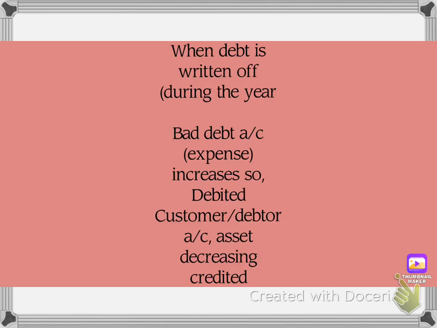Now let's look at the journal entries when the debt is written off during the year. When the debt is written off during the year, the bad debt account is an expense, so the bad debt is increasing and thus it is debited. This is one journal entry. The second one is that the customer or debtor account is an asset and it is decreasing, and that's why it is credited.